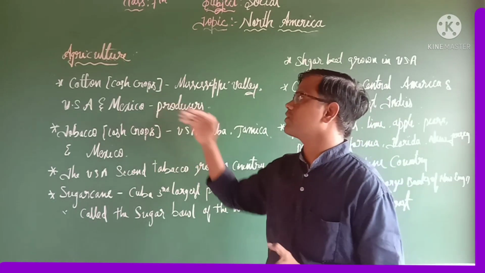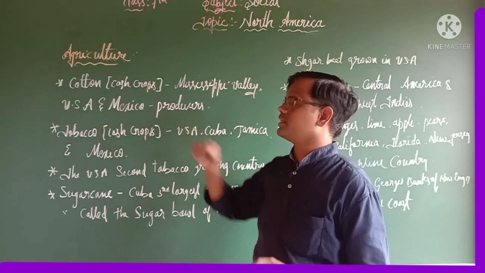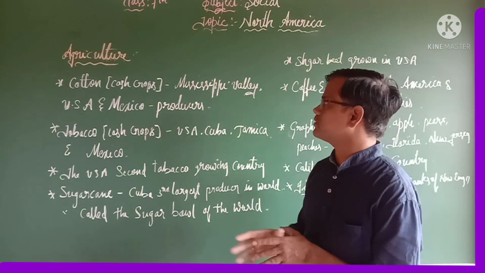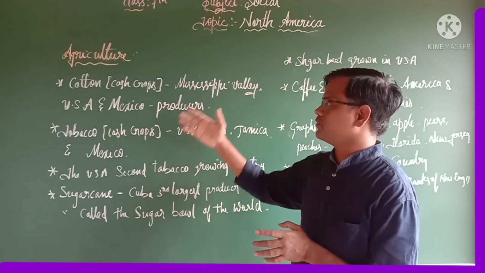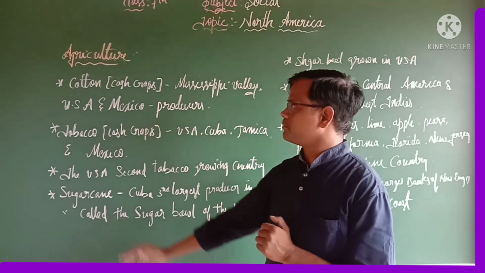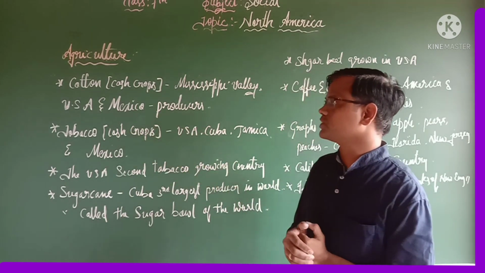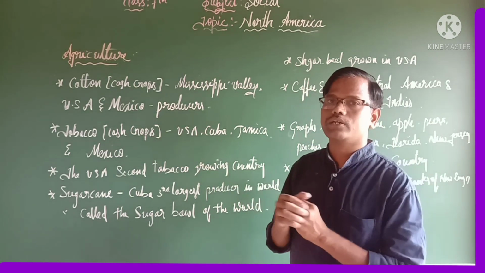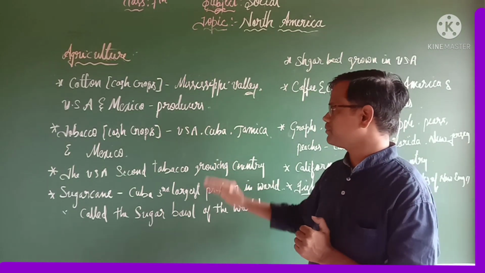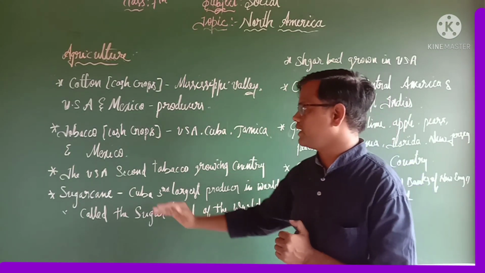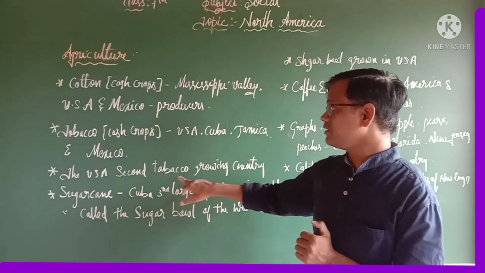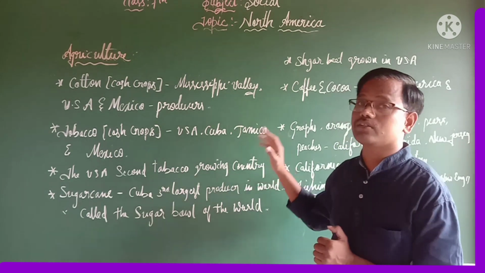Yes, the next one is cotton. Cotton we consider as a cash crop, and it grows in two important places, those are the Mississippi Valley, USA, as well as Mexico. Next, tobacco. Tobacco also we can call a cash crop, and a few important places growing tobacco are USA, Cuba, Jamaica as well as Mexico. And the USA is the second largest tobacco growing country in the world.